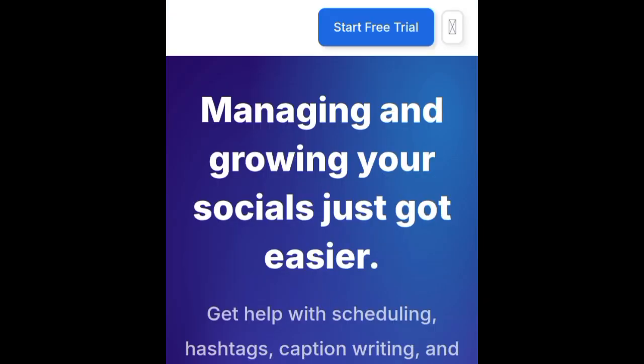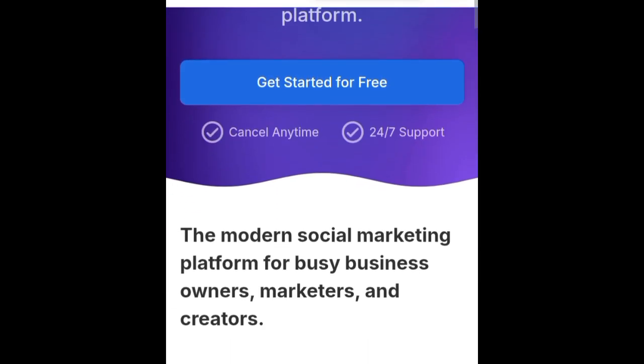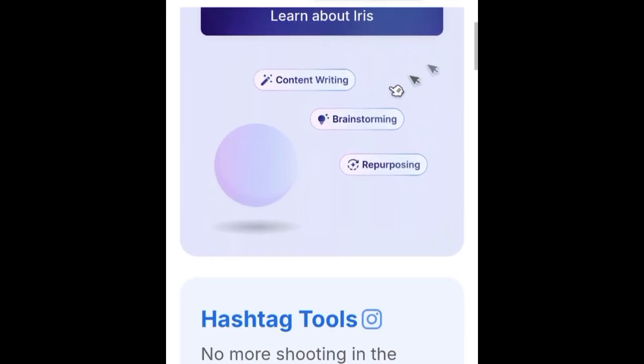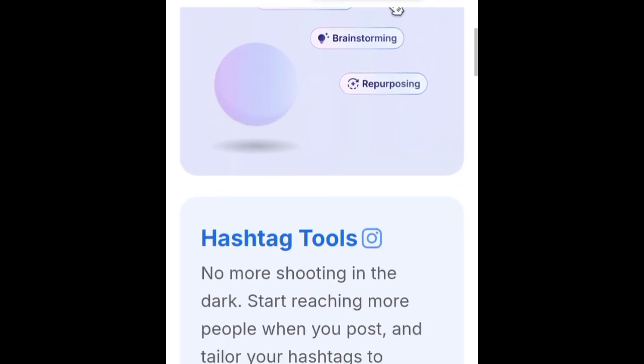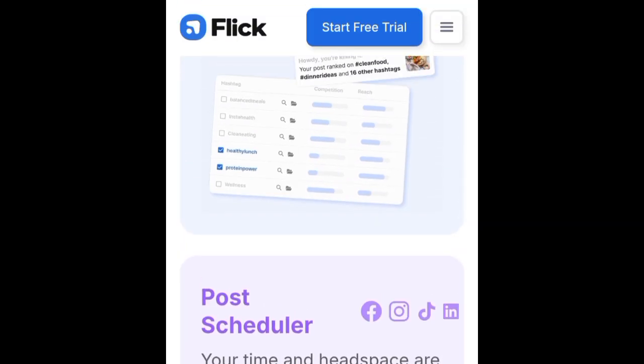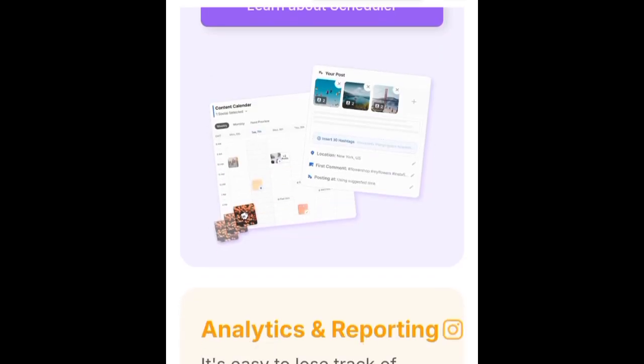So go ahead, search for Flick AI, sign up for an account and give it a try. You can start for free. So it's a very nice tool. You can learn more about them before you even sign up. A very nice tool that can help you get more engagement on your post. Here you can schedule a post. You can even analyze or run analytics and reporting.